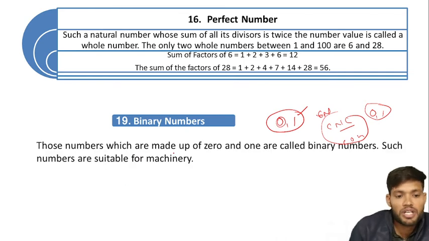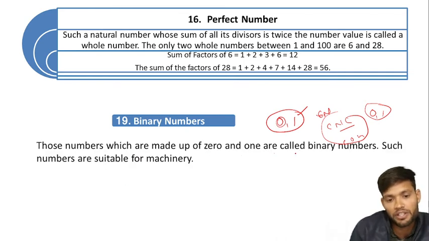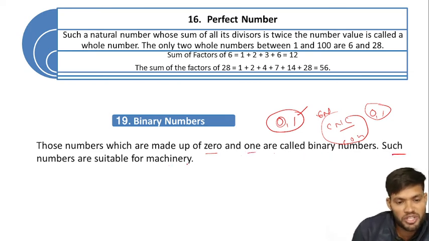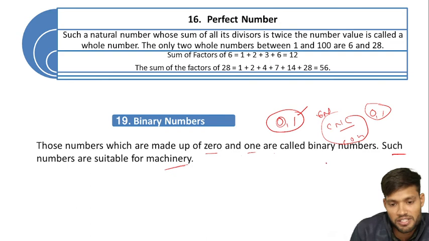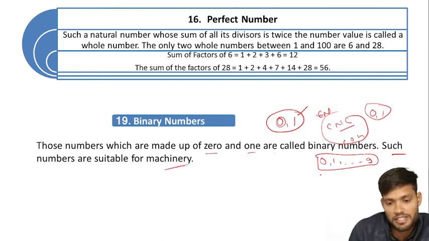Those numbers which are made up of 0 and 1 are called binary. 0 and 1 are called binary numbers. Such numbers are suitable for machineries. There are also other number systems besides binary, and decimal, which we use generally, 0, 1, 2 up to 9. There are 10 digits, so we call it decimal.